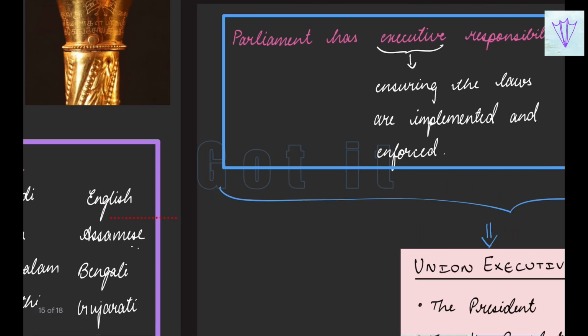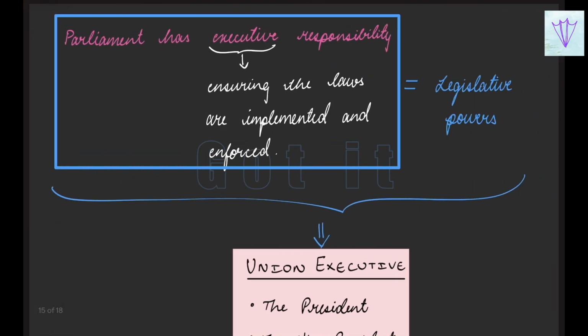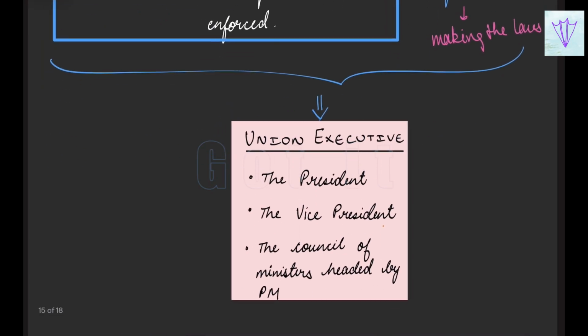So basically there are two functions to be followed, that is the executive responsibilities and the legislative responsibilities. Executive responsibilities in the sense it is ensuring that the laws are implemented and enforced, while the legislative responsibility is making the laws, that is forming the laws. All these things are looked after by the union executive.